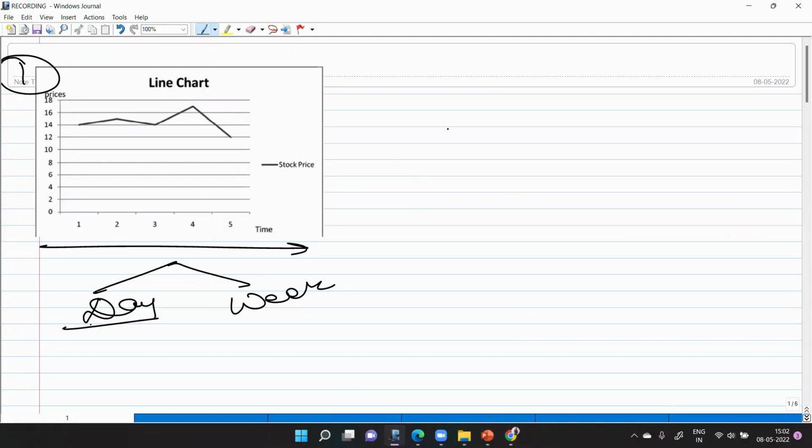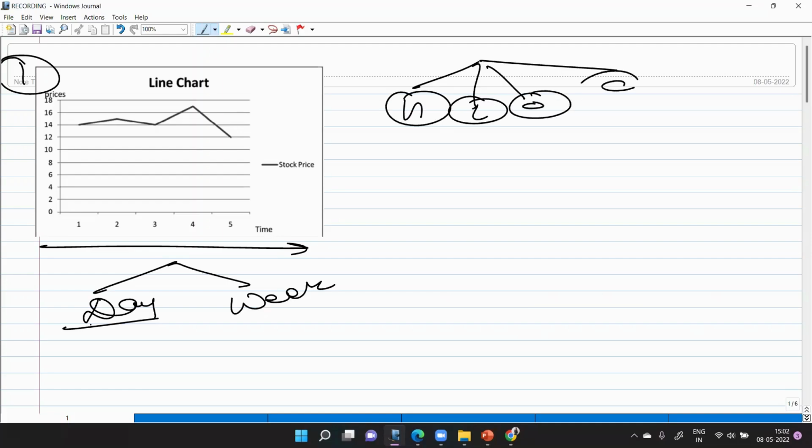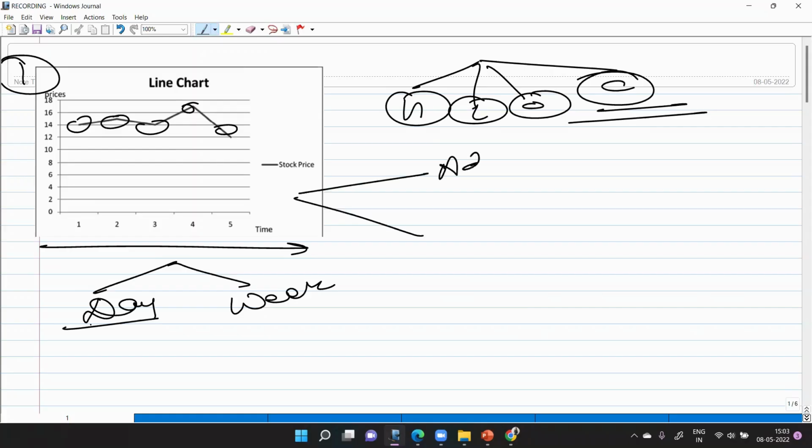Now, what happens in a line chart? See, I have told you there are four kinds of prices: the high, the low, the opening, and the closing. Okay, in this particular kind of chart, we are only concerned about the closing price. What we do at the end of the day is plot whatever the closing price is on the graph and just join the lines. Okay. Now, what do you think is the advantage? Of course, it is very convenient. Why is it very convenient? Because you just need to observe the closing price and you will be done with that particular chart.